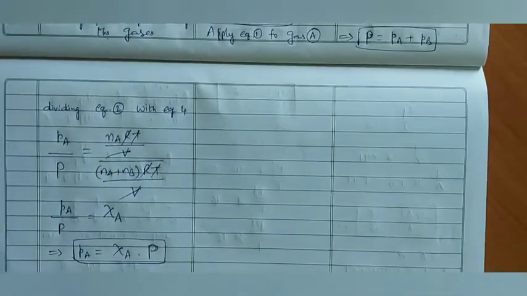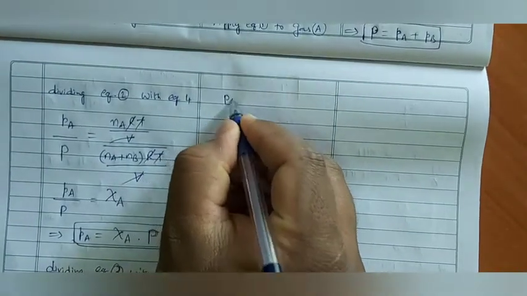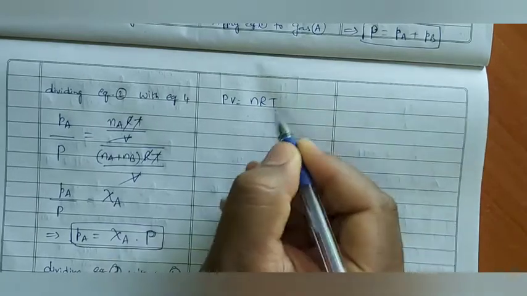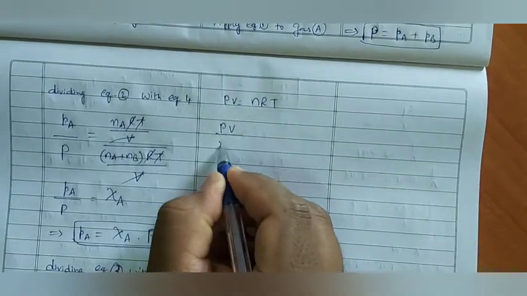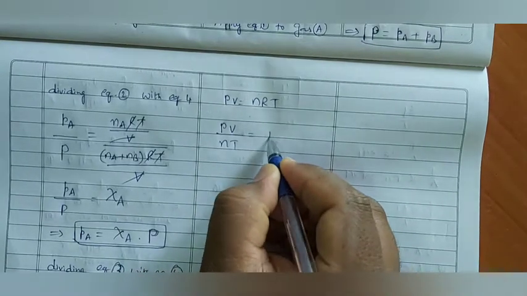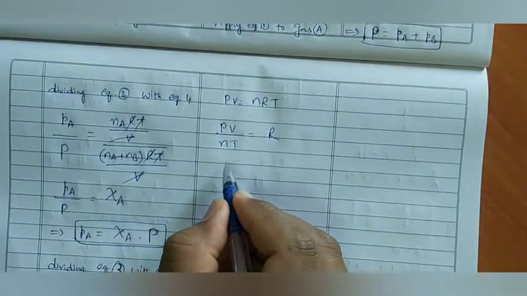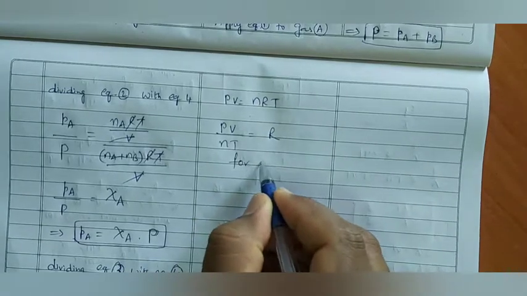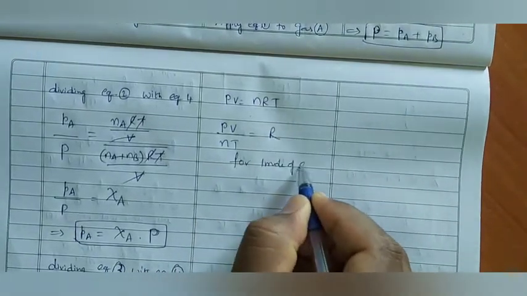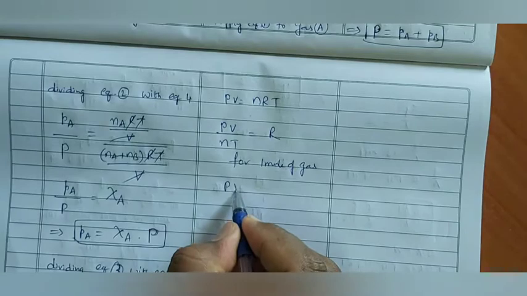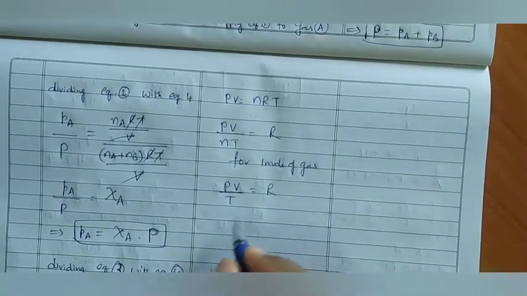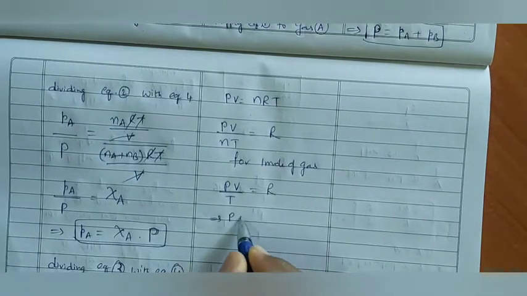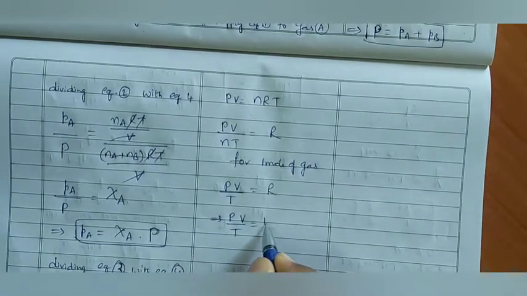Now finally, coming to the ideal gas equation one more time. PV is equal to nRT. PV by nT is equal to R. For 1 mole of gas, PV by T is equal to R. This implies PV by T is equal to constant.